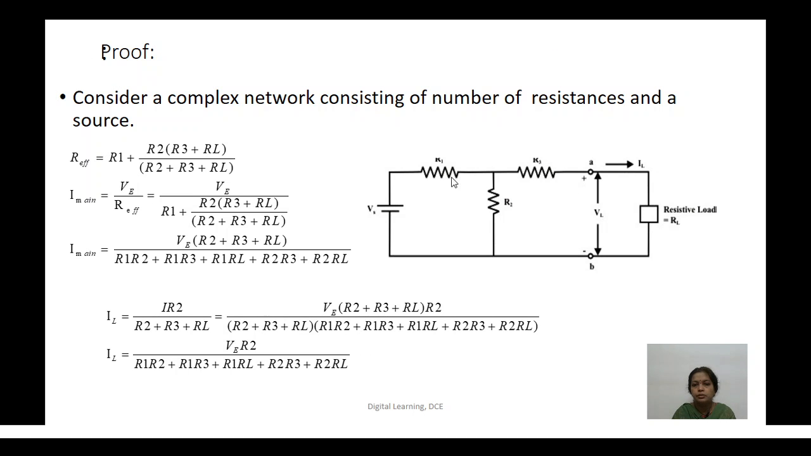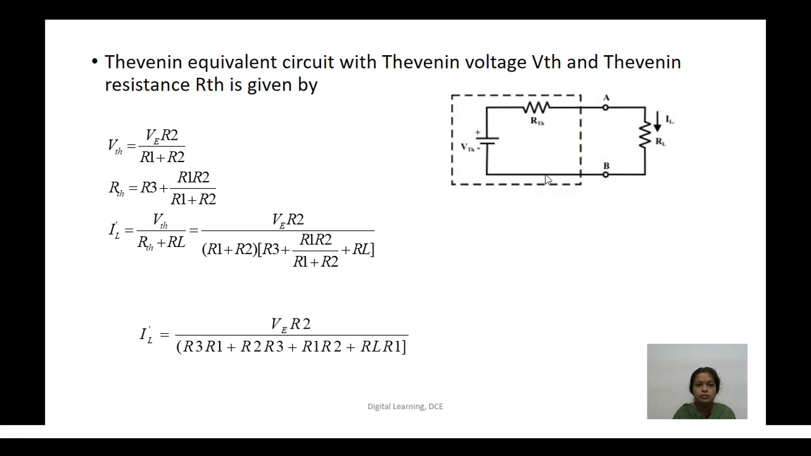RTH we get as the total effective resistance when load and source are removed. When load and source are removed, R1 is in parallel with R2, and that combination is in series with R3. So RTH is R3 plus R1 R2 divided by R1 plus R2.